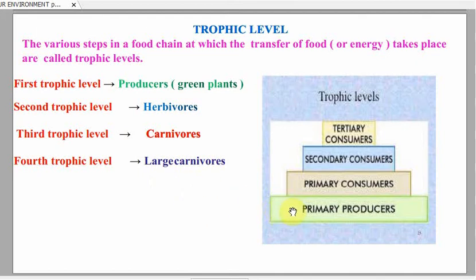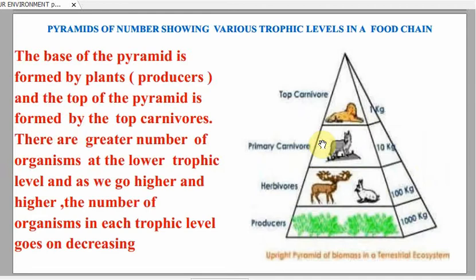In other words, we can say the first trophic level is occupied by producers, the second trophic level is occupied by primary consumers, the third trophic level is occupied by secondary consumers, and the fourth trophic level is occupied by the tertiary consumers. We can also represent the trophic levels in a food chain in the form of a pyramid of numbers.